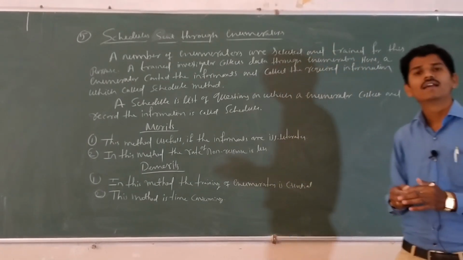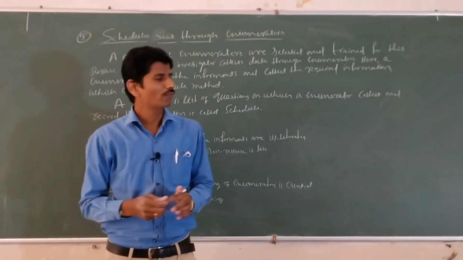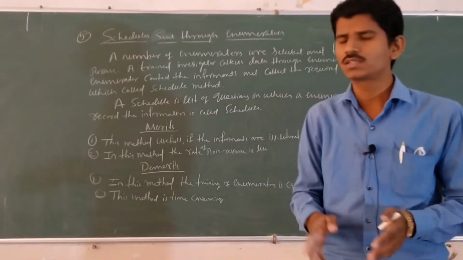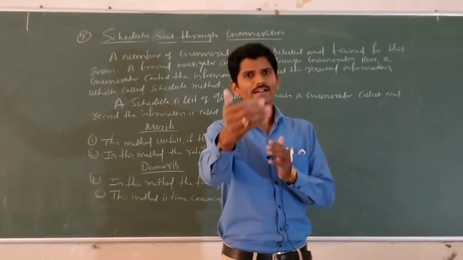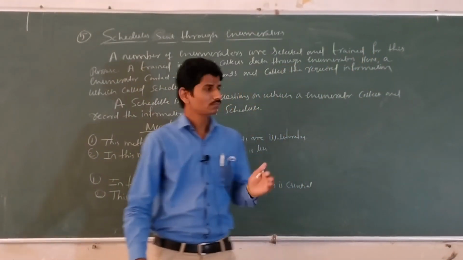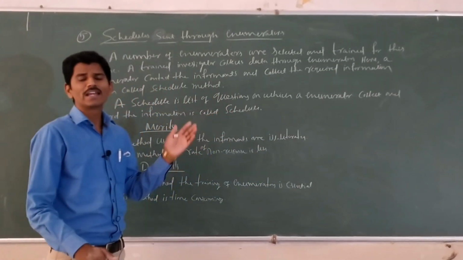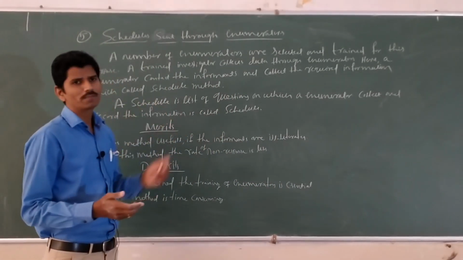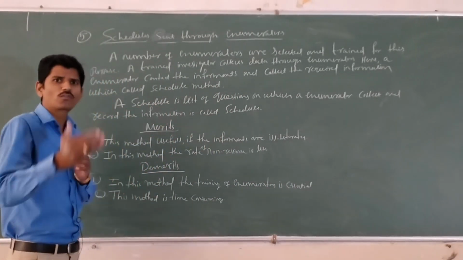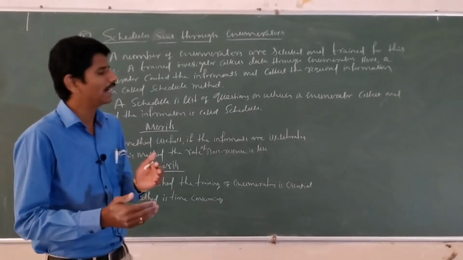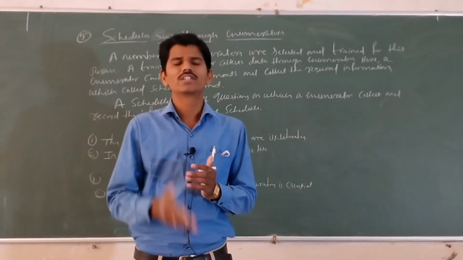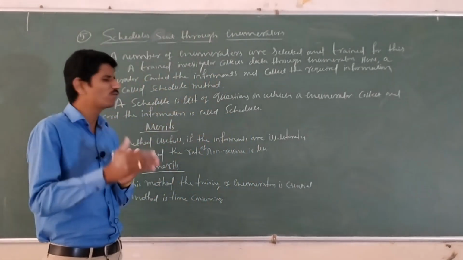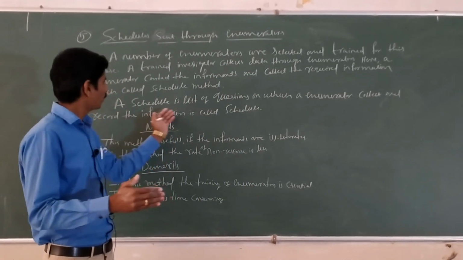Here once again, it is a widely used method of collection of primary data. A number of enumerators are selected and trained for this purpose. A trained investigator collects the data through enumerators. The enumerator contacts the informants and collects the data, which is called the schedule method. Then what is a schedule? A schedule is a list of questions on which enumerators collect and record the information.